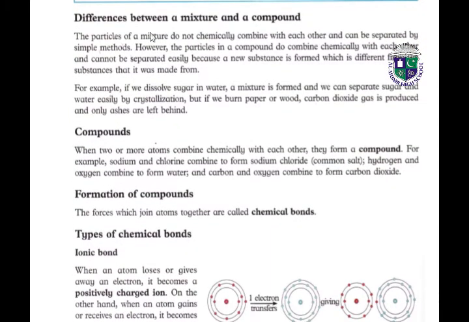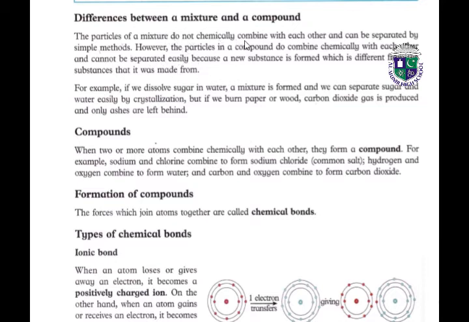Differences. What is the difference between a mixture and a compound? The particles of a mixture do not chemically combine with each other and can be separated by simple methods. So it is a mixture. However, the particles in a compound do combine chemically with each other and cannot be separated easily because a new substance is formed which is different from the substances that it was made from. So this is the main difference between mixture and compound.